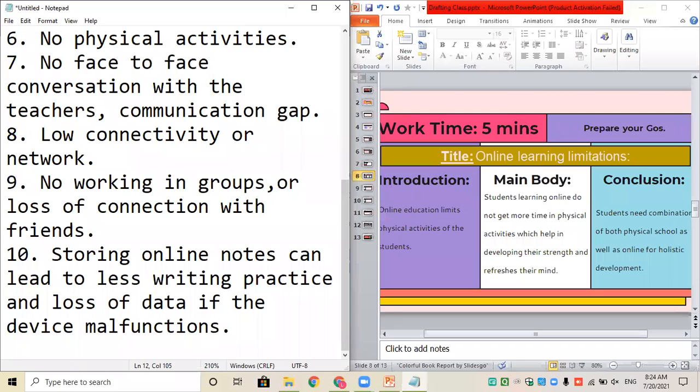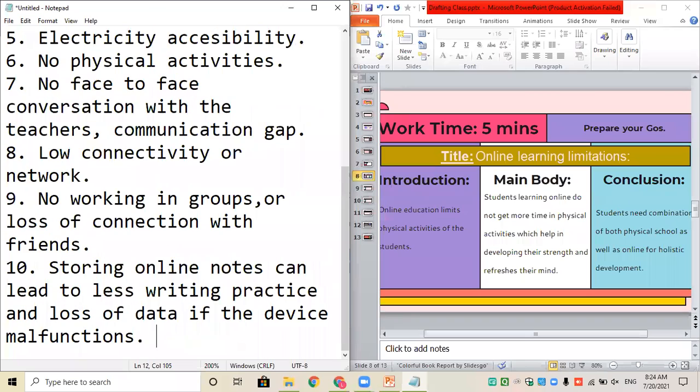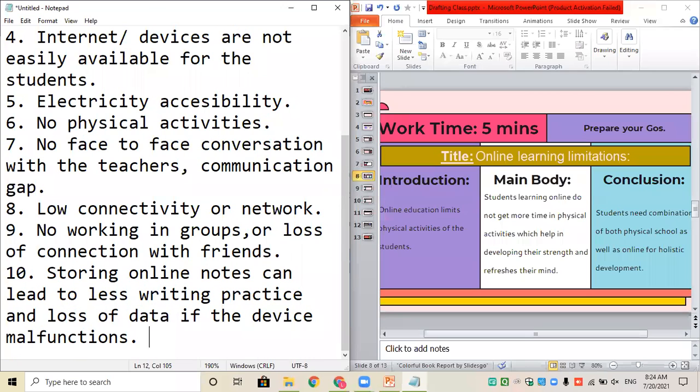So now what we're going to do is simple. Out of all these 10 points that you all have shared amongst the classroom, make it a little short so that you can see the pointers.